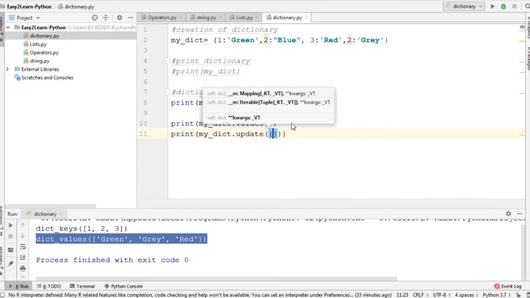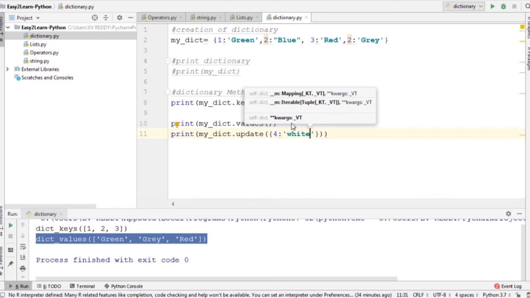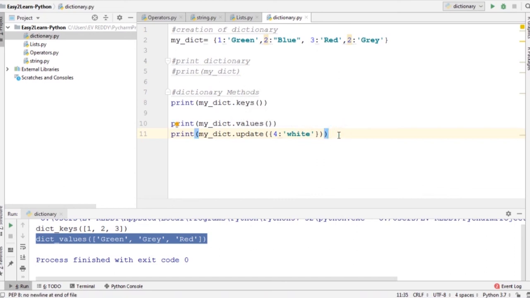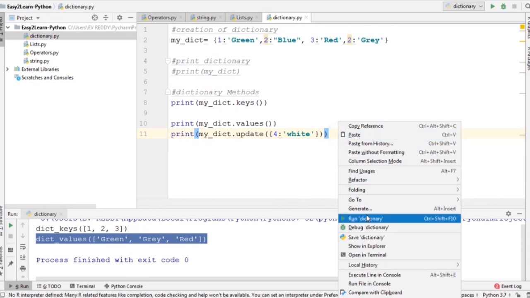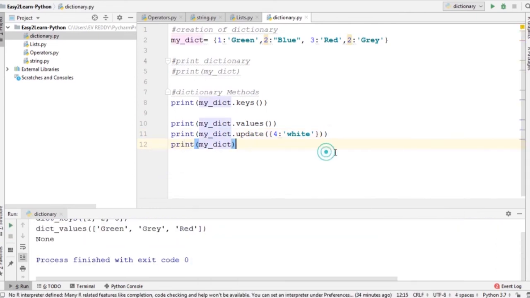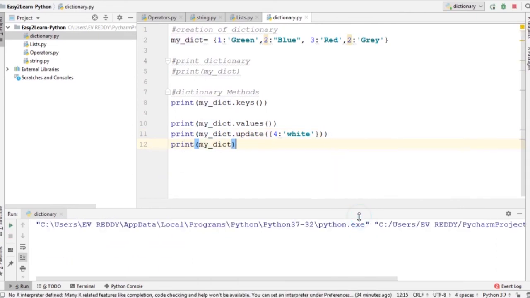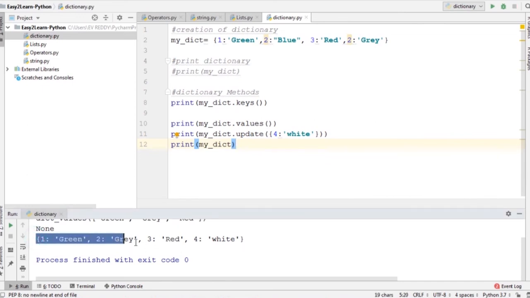I am going to specify 4 and then the corresponding value, let us say white, and then let me reprint my dictionary. You can see here the key 4 as well as the value white has been added to my dictionary. We can print the values.